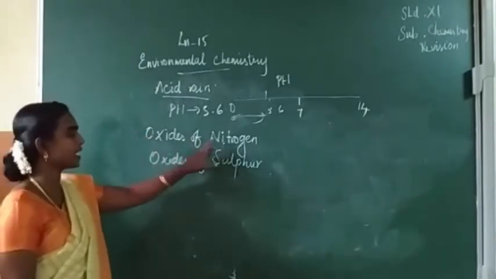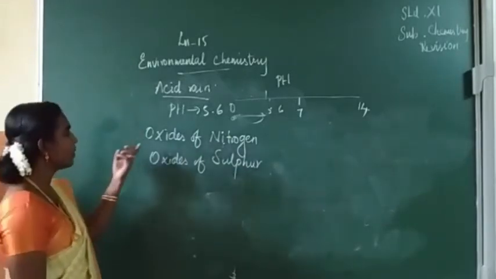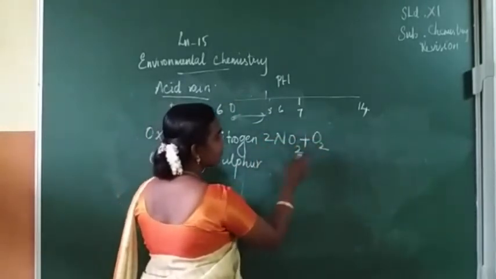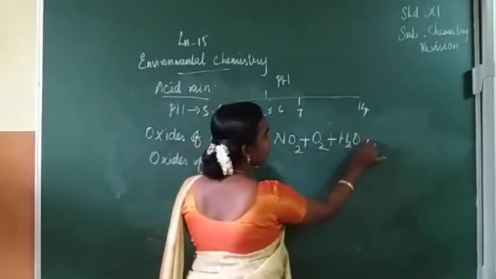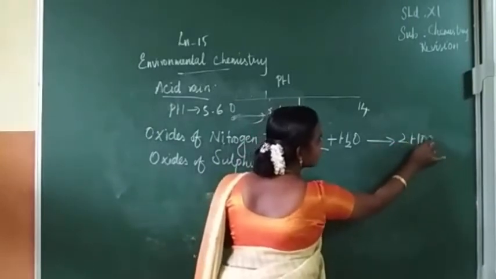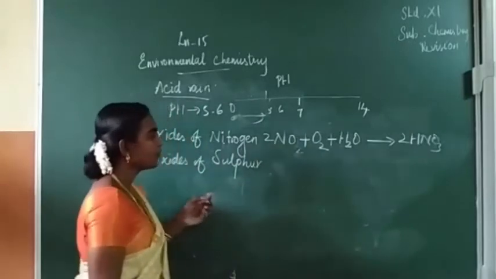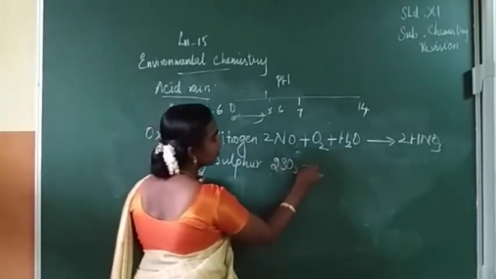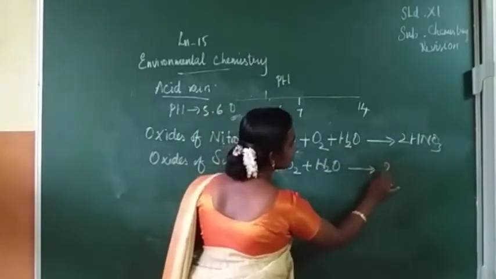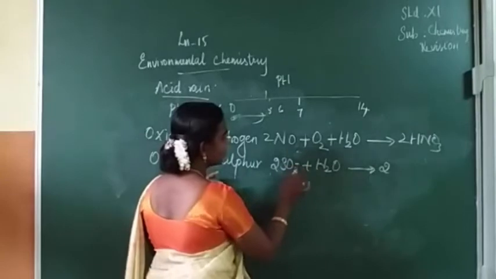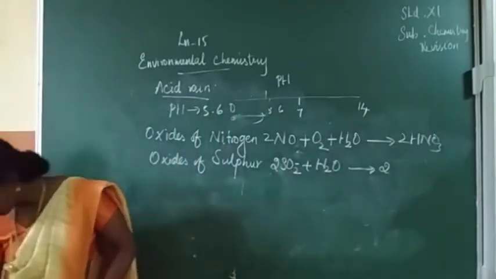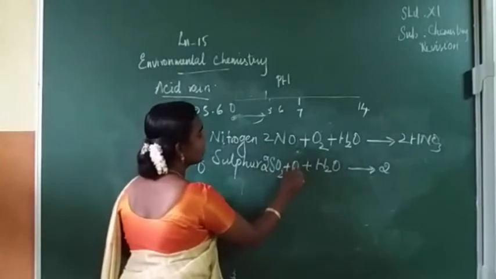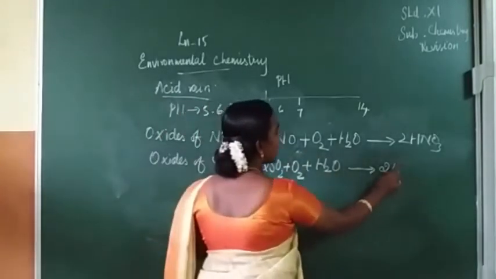For example, oxides of nitrogen, NO2, on further oxidation plus H2O, forms HNO3. Next, in the same way, oxides of sulfur also, SO2 plus O2 plus H2O forms H2SO4.